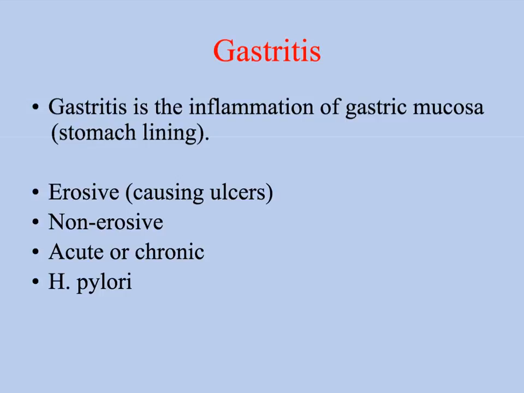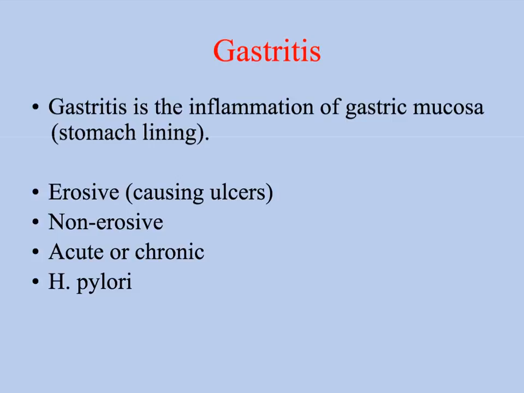Gastritis is an inflammation of the gastric mucosa. It's erosive or non-erosive. Acute gastritis is inflammation of the gastric mucosa that can result from something like food poisoning, or H. pylori, or exposure to local irritants such as alcohol, aspirin, and NSAIDs. It's more of an acute response to something that we've put into our body.